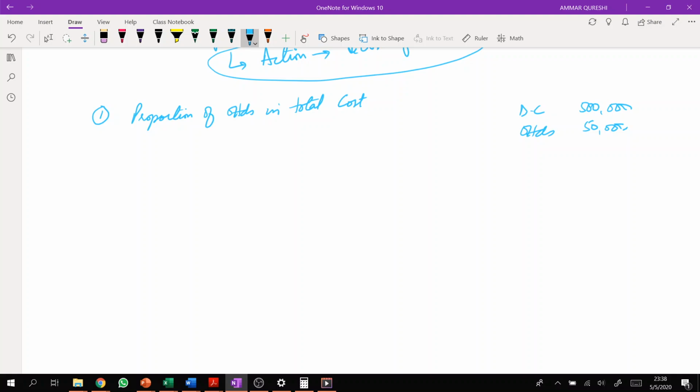So in this case, the company may use absorption costing, and may avoid the use of activity-based costing, because overhead itself is not a major proportion of the total cost, right? The second condition is that